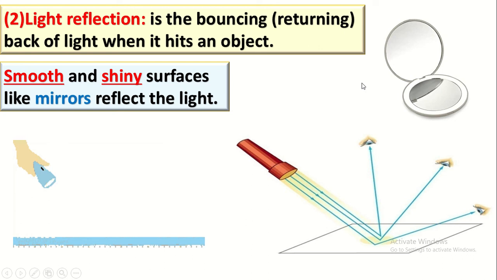So again, what is light reflection? It is when the light hits an object and returns back to the other side. What objects make a light reflection? Objects with smooth and shiny surfaces, like the mirror.